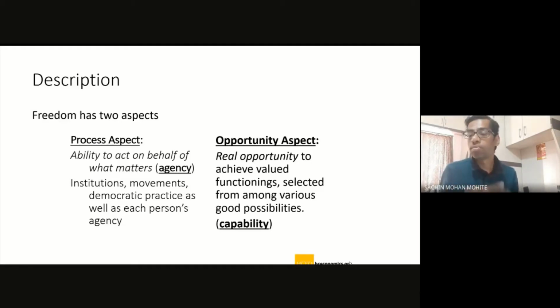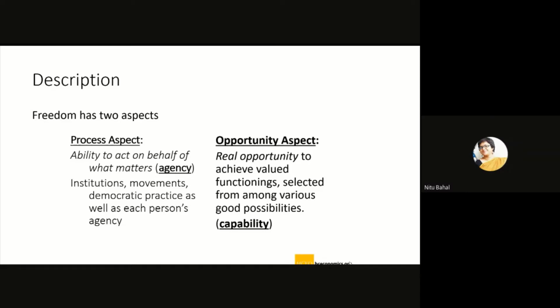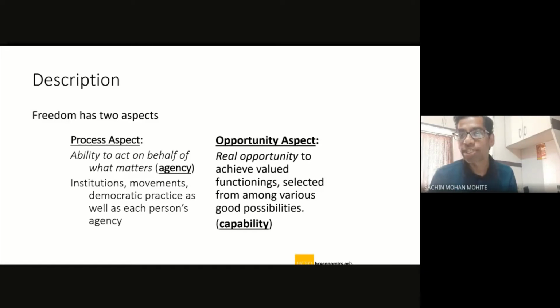Once that list is available, it depends on individuals how they translate those opportunities into functioning, into achievement. Ultimately, availability of opportunity, that is the listing of opportunities, should also have freedom, and then conversion of that opportunity into functioning also needs freedom. So freedom will be discussed at two points: one for listing, the other for conversion.